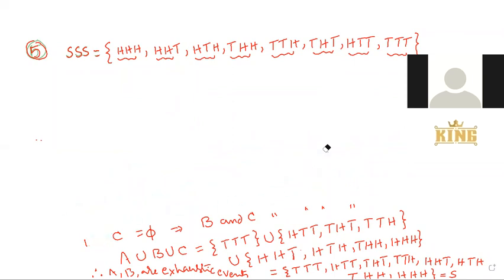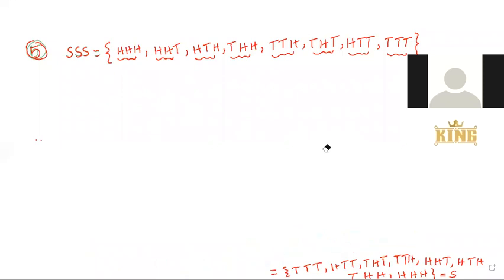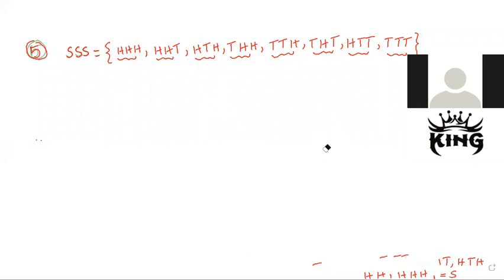Same sample space for the fifth problem. What is the third bit given? Fifth problem, third bit.